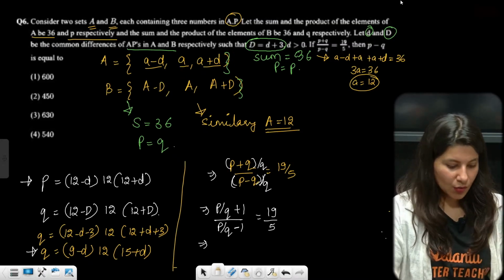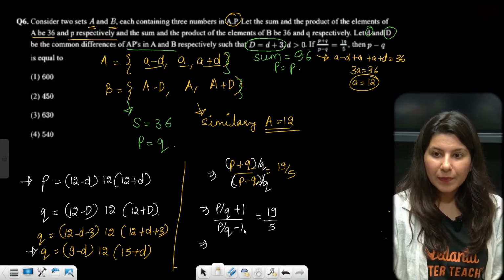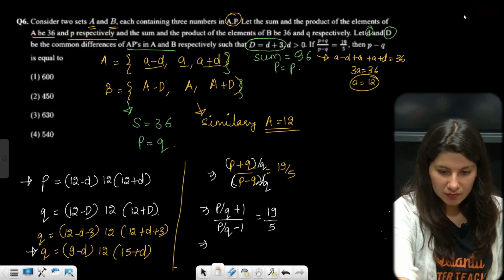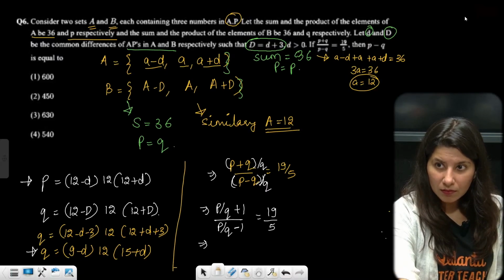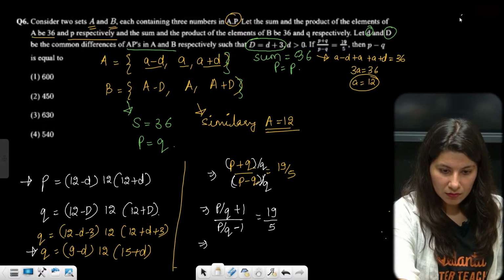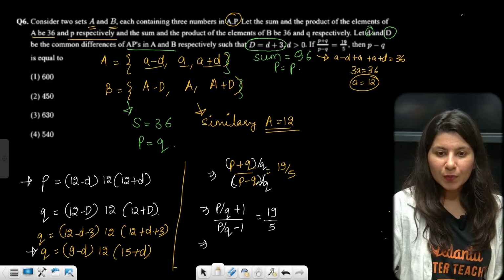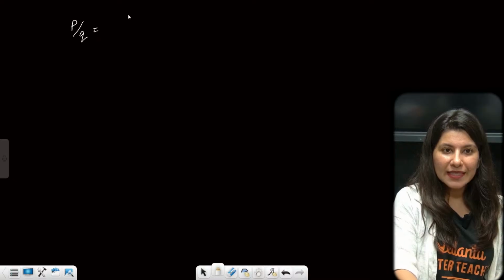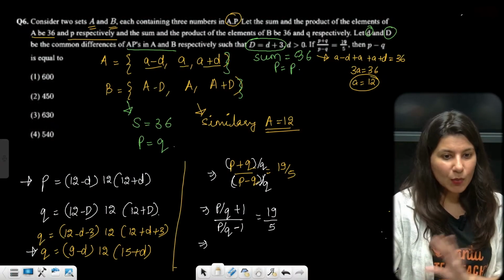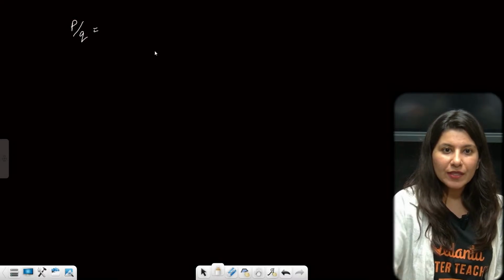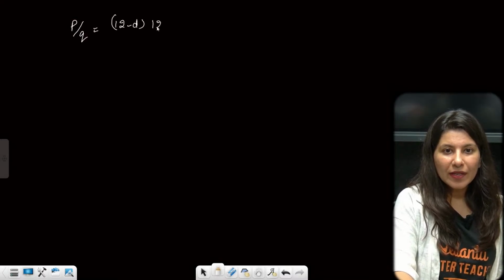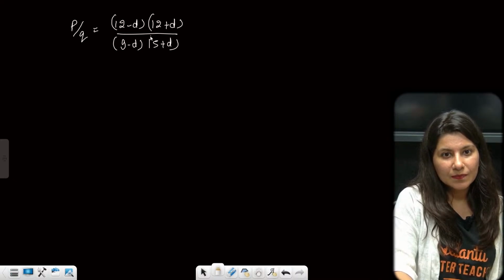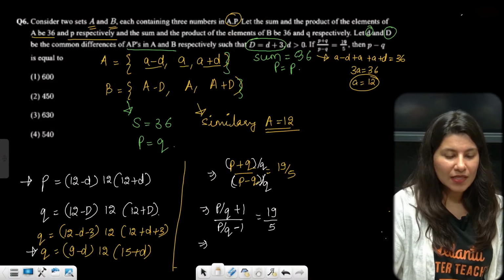Okay, so now P by Q, let me take it to the next slide. Tell me, what is the value of P by Q? Let's calculate P by Q over here. The 12 will definitely get cancelled out. So it is 12 minus D and 12 plus D, over 9 minus D and 15 plus D. Okay, this is your P by Q. Can you see P by Q?